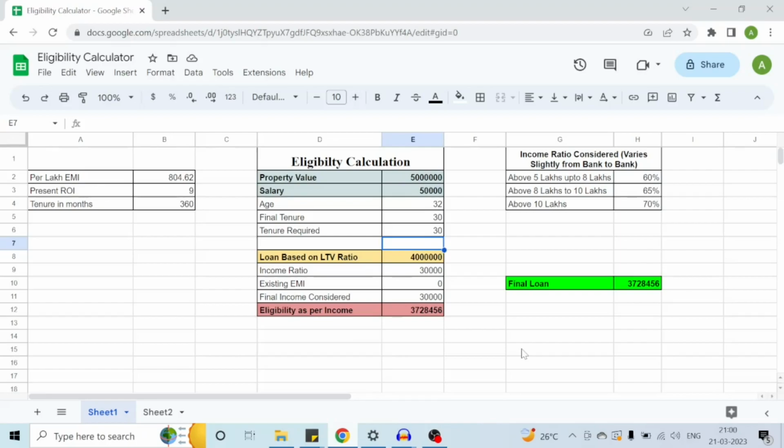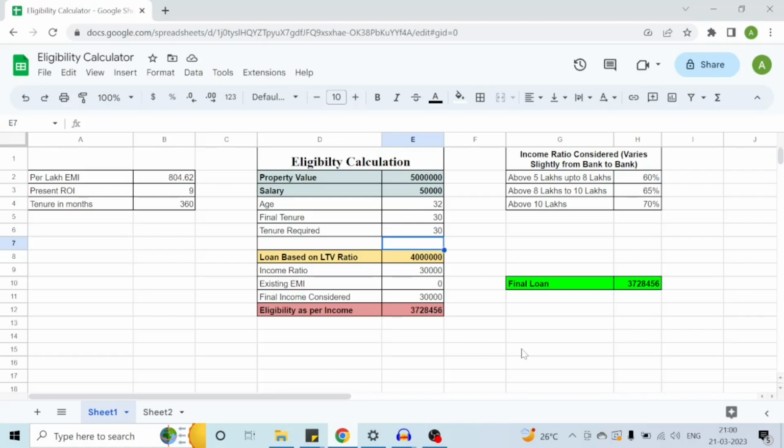So what is happening here is, when banks decide on the final loan amount, they look at both things: based on the loan value, that is the property value, how much loan can be given, as well as on the salary basis, how much can be given. Banks will give the final loan amount as the lower of the two. So here in this case, 37,28,000 is the final loan amount because on the basis of the income, the maximum eligibility is only 37,28,000.